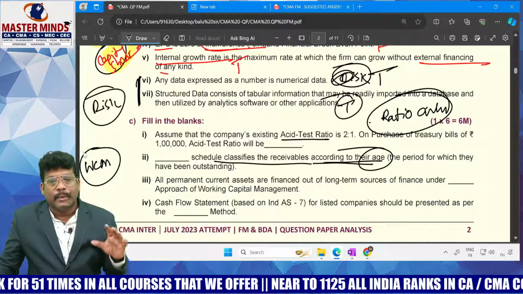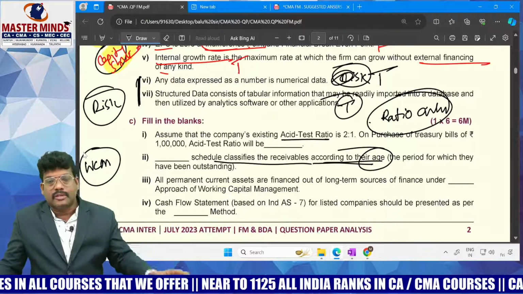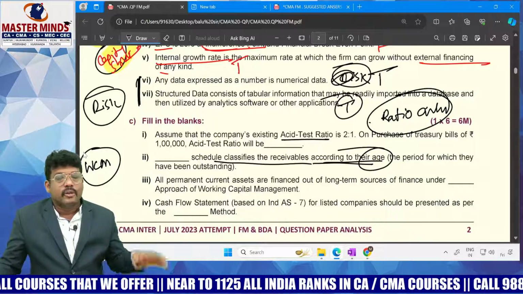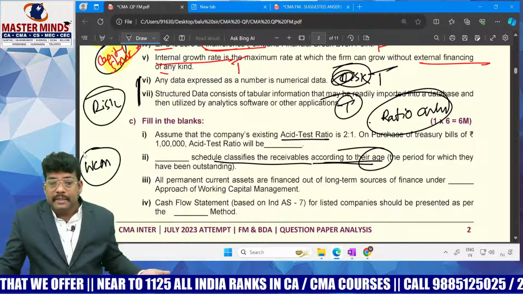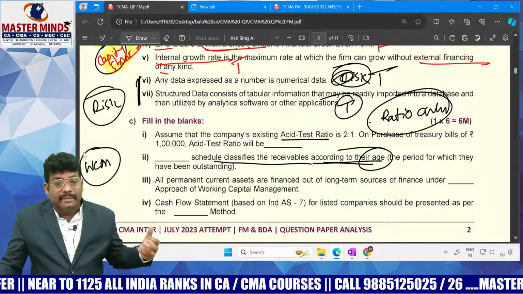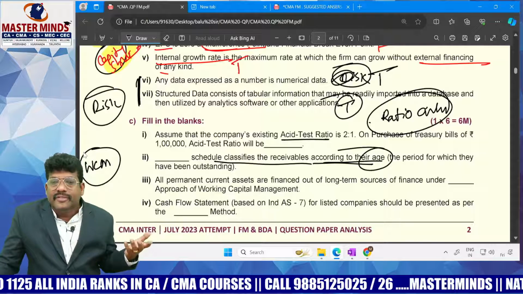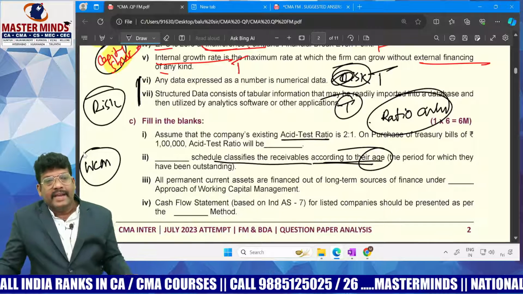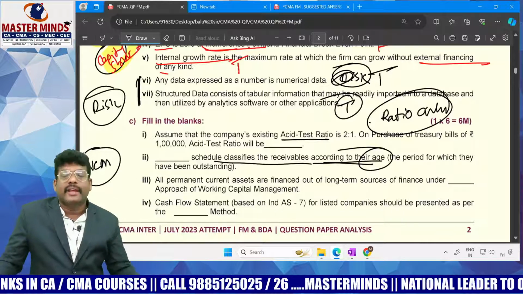Suppose, dear students, your amount getting blocked is 6 crores in receivables for company A, and 2 crores for company B. What is your opinion? Company A might be the risk because 6 crores receivable is there. But those 6 crores were created by credit sales made within just 2 weeks, whereas the 2 crores has been outstanding for the past 10 months, which is a dangerous situation.